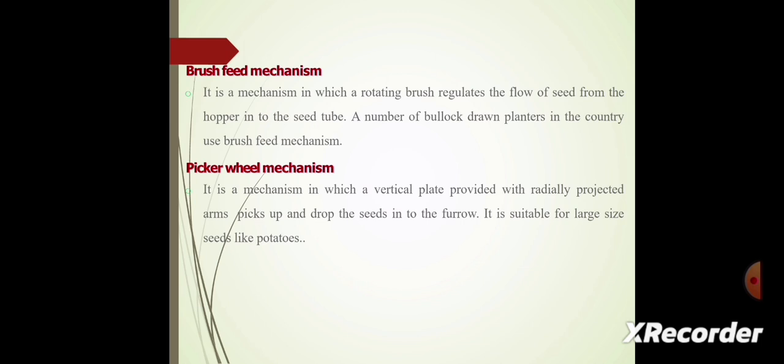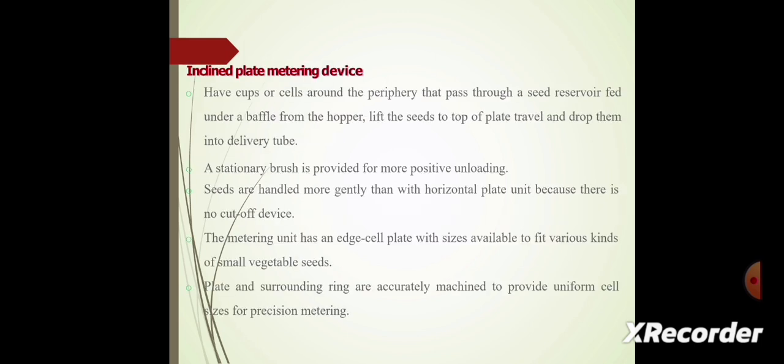Next, we see the picker wheel mechanism. It is a mechanism in which a vertical plate provided with radially projected arms picks up and drops the seeds into the furrows. It is suitable for large size seeds like potatoes.